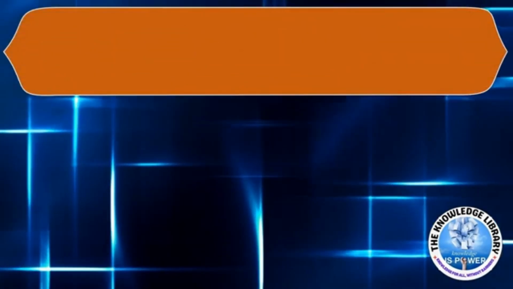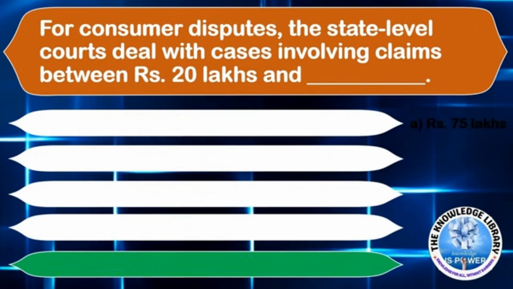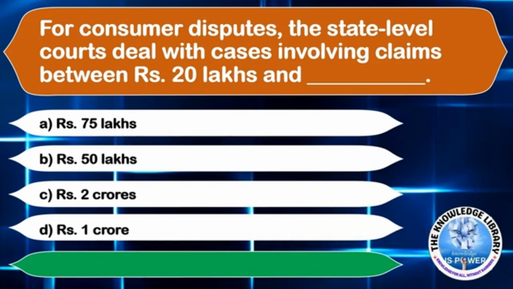The next question is, for consumer dispute, the state level court deals with the cases involving claims between rupees 20 lakh and dash. Option A, 75 lakhs. Option B, 50 lakhs. Option C, 2 crore. Or option D, 1 crore. The correct answer is option D, 1 crore.